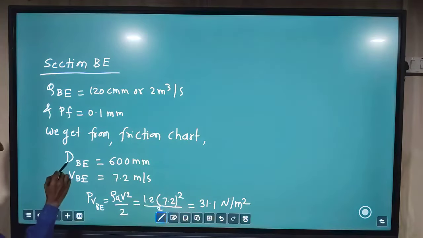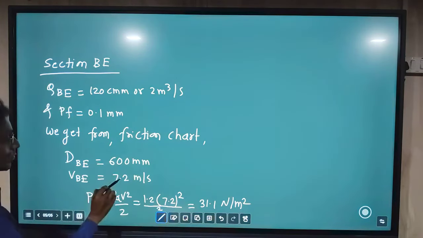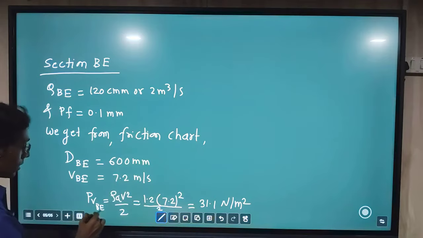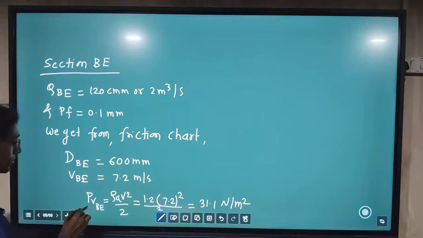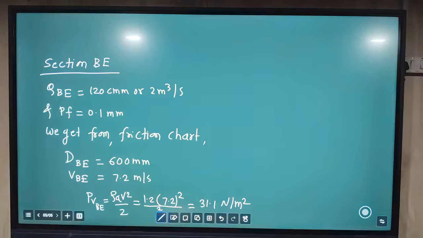We find the diameter for section B as 600 mm and the velocity for section B as 7.2 meter per second. Using this velocity value in this formula, we find the velocity pressure in Newton per meter square.